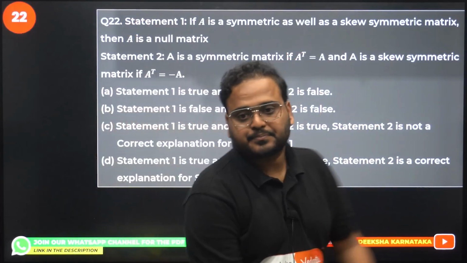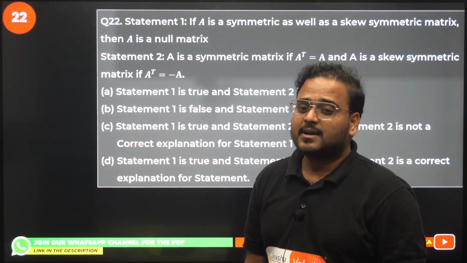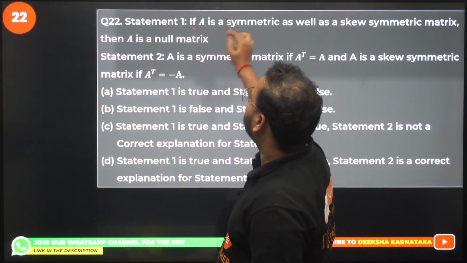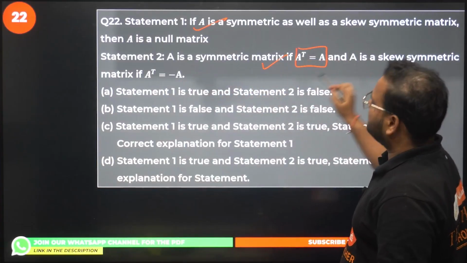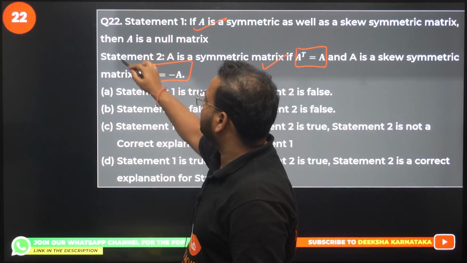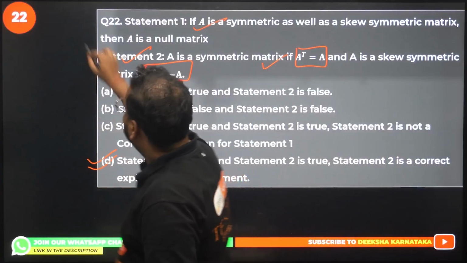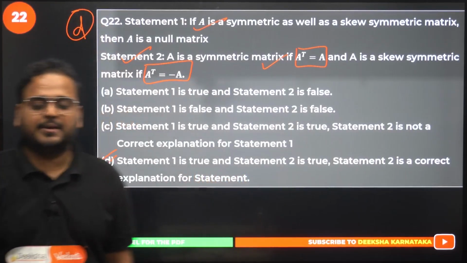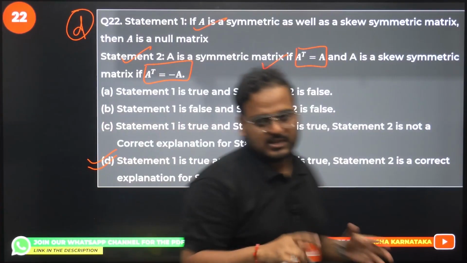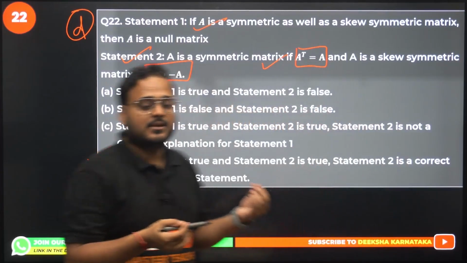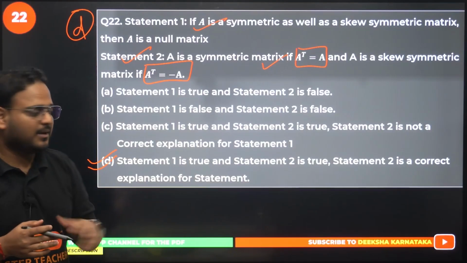Question number 22 now. Statement based question. Statement number 1. If A is a symmetric as well as skew symmetric matrix, we just learnt it. It is true. Same thing we knew. This is the definition of symmetric and this is the definition of skew symmetric. We use this only. So both of these are true and explain as well. So option D is correct. We just solved a question on this property. Exact same question. So can we ask it in statement based questions as well? You should answer this. Answer is 1 true, 2 true and 2 is the correct explanation of statement number 1.